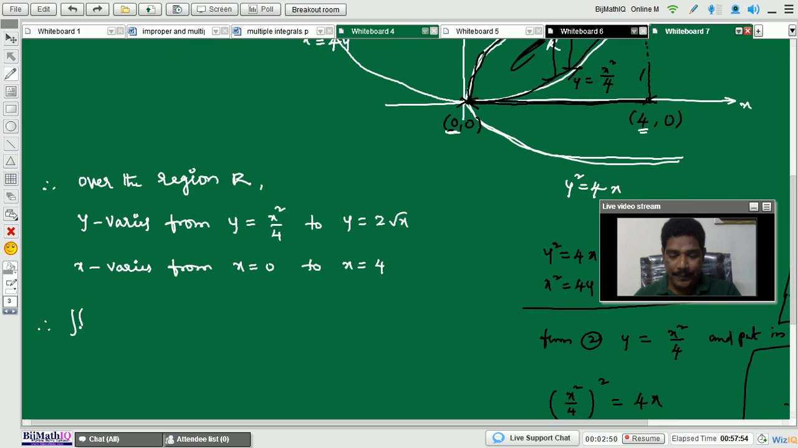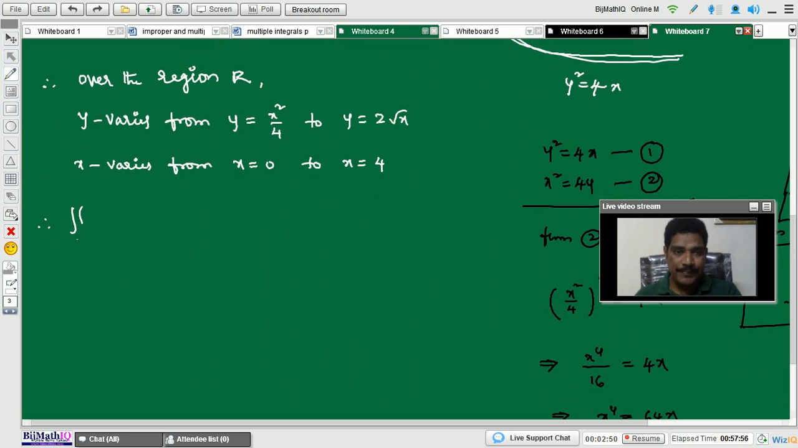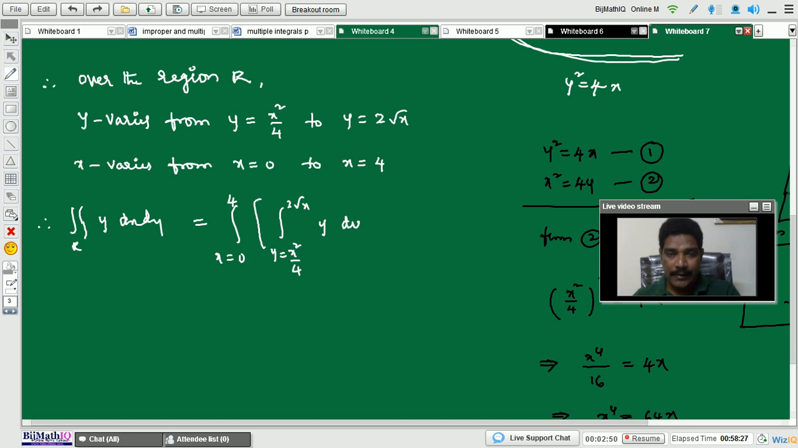So double integral over R of x into y into dx into dy. This is the default order. Next, first write the constant limits. The constant limits are x equals 0 to 4. Next, the inner integral: y limits are y equals lower curve x square by 4 and upper curve 2 root x, into y into dy into dx.